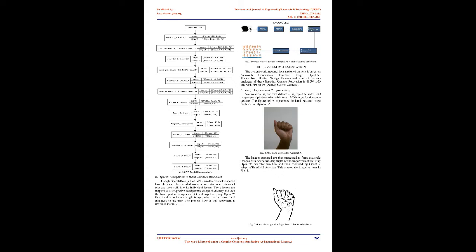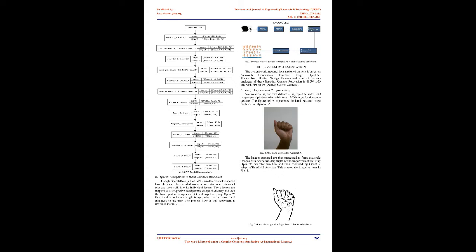Fig 4 ASL hand gesture for alphabet A. The images captured are then processed to form grayscale images with boundaries highlighting the finger formation using OpenCV cvtColor function and then followed by OpenCV adaptive threshold function. This creates the image as seen in Fig 5. Fig 5 grayscale image with finger boundaries for alphabet A.